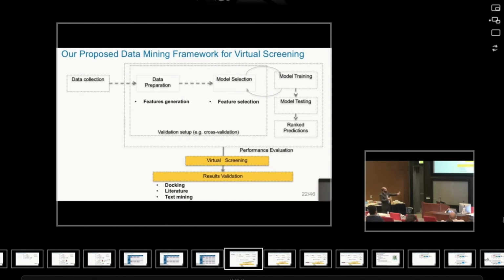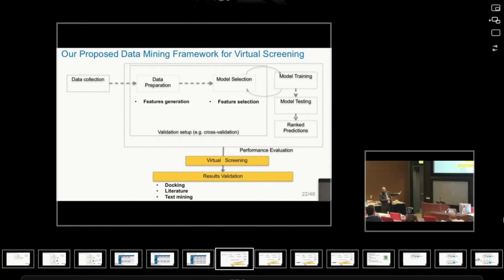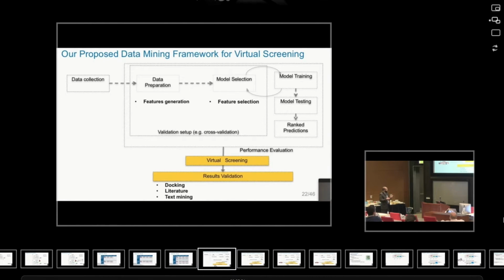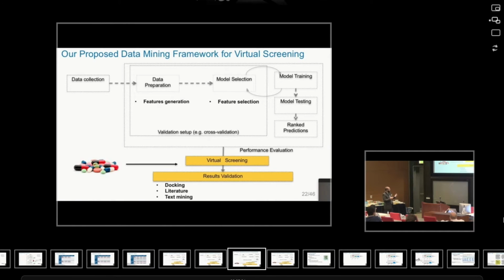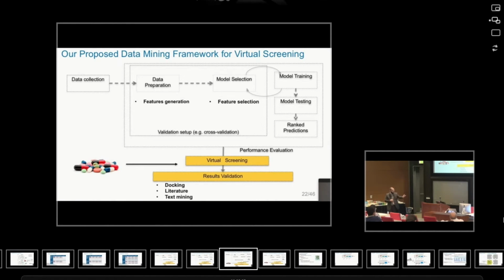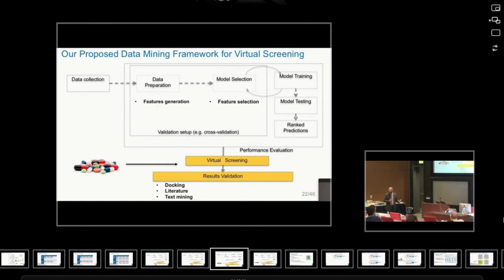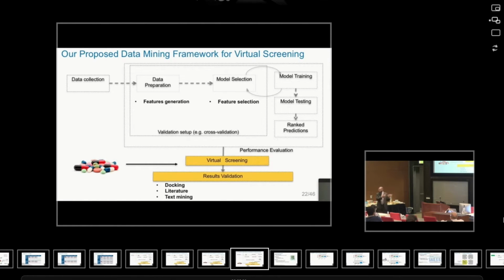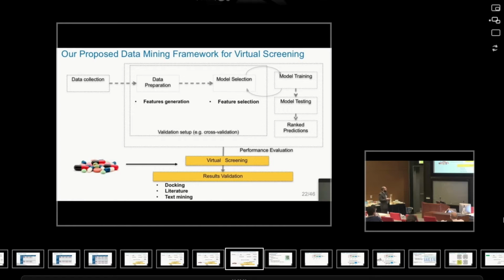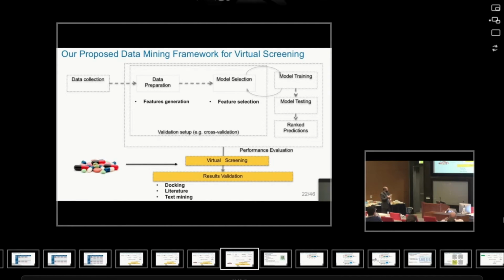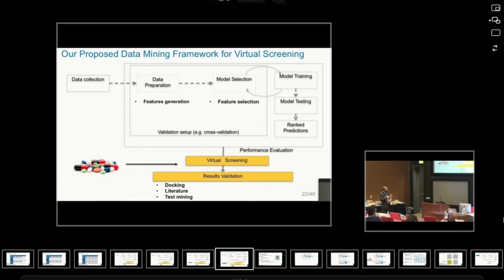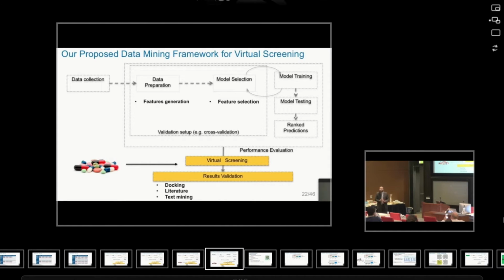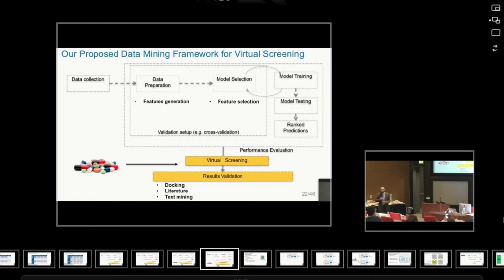So now I have addressed a way to generate features, and then we did feature selection, and I introduced a way to handle this class imbalance effect. So now we can go to the step of virtual screening, where I can bring in actual drugs, for example, a set of drugs that were approved by the FDA, and see if there is a new outcome based on data that were tested in the laboratory, but where the results were not checked against some of those drugs. Once we do this virtual screening for these compounds and search for drugs that will interact in a specific setup that was not known before, we may go further and check other ways to do the validation, like 3D docking, literature, or text mining.